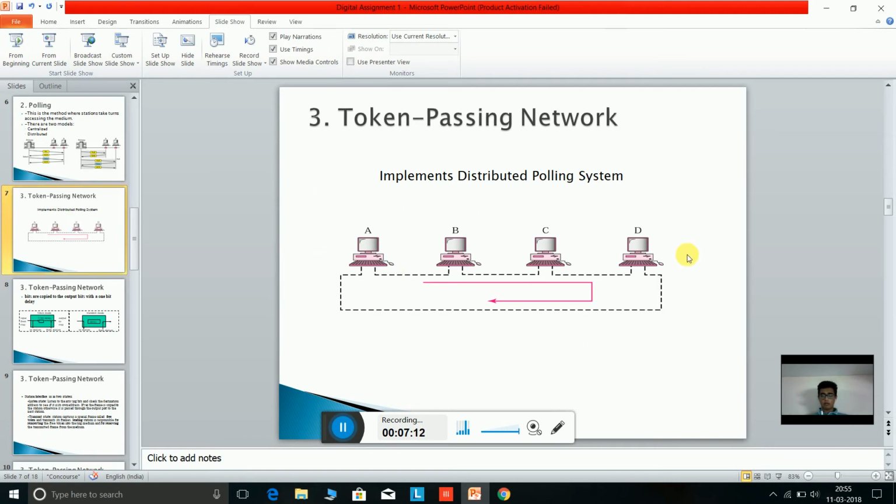Suppose there are four systems given: A, B, C and D. There is a token given to each system turn by turn, which is decided by some algorithm, if they want to send a data frame.